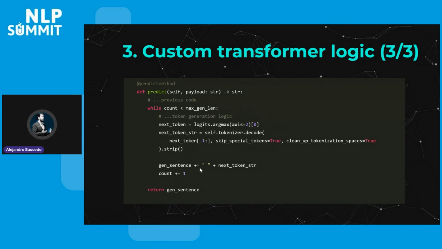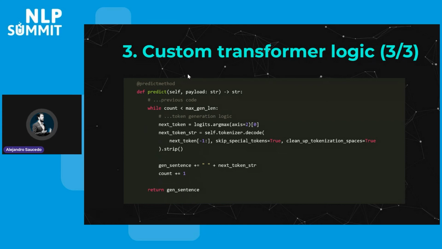Then we're going to get a token, which perhaps would be "bot", right? So then it's going to append it, and we're going to have, "I love artificial intelligence bot." And then it's going to run it again. It's going to generate the next token, and then we're going to append whatever the next token is. So it's going to be, "I love artificial intelligence, but until," and then it's going to do this basically 10 times, or until it actually generates enough tokens that there's none with high enough confidence, and then it's going to just return it, right? So that's basically what we have in our custom logic.